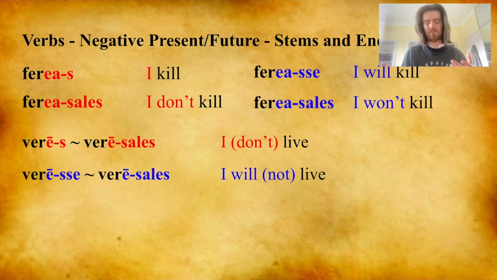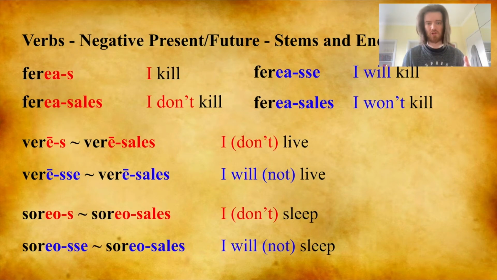Same thing happens for the 2B conjugation. Vereasales can either mean I don't live or I won't live. And the 3B conjugation. Soreosales, I don't sleep. Soreosales, I won't sleep. So how do the consonant subclasses work?